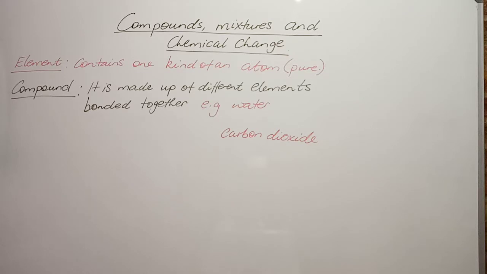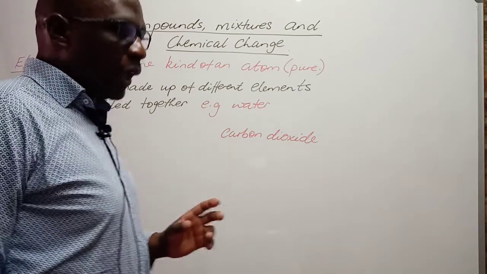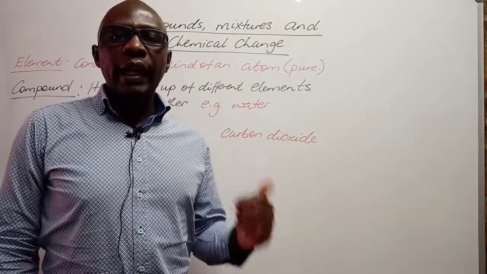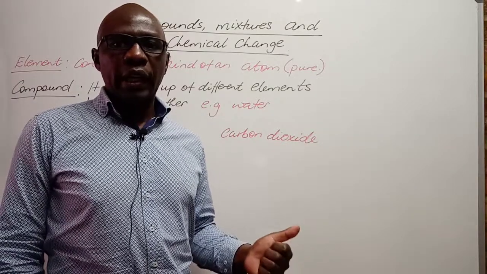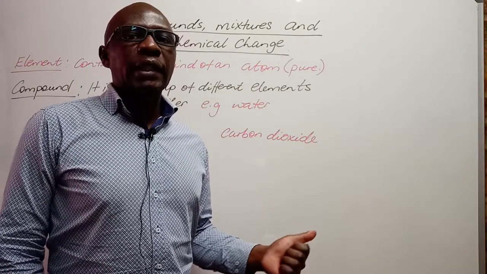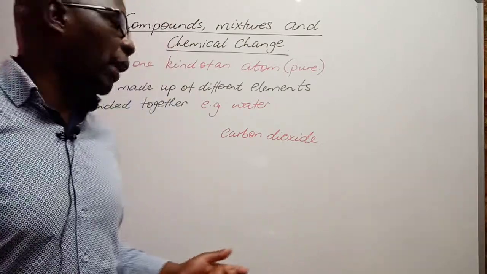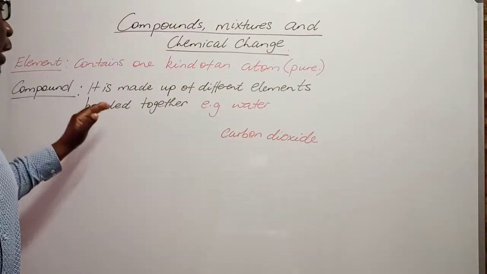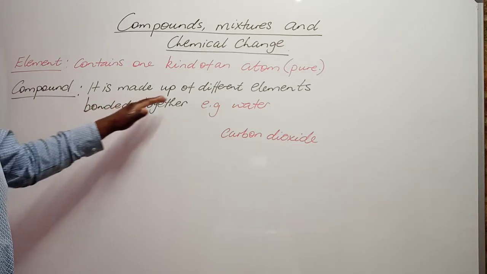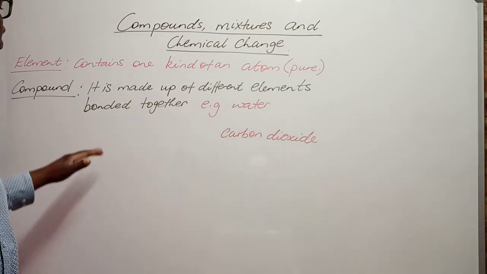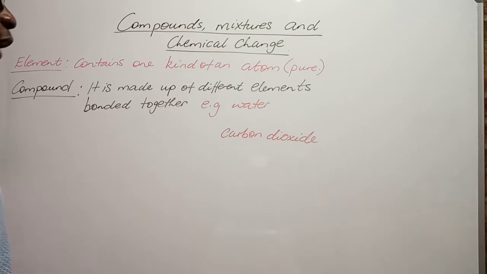Now let us look at a compound. A compound is made up when more than one element come together and react chemically, then they will form a compound. So a compound is made up of different elements which will bond together.